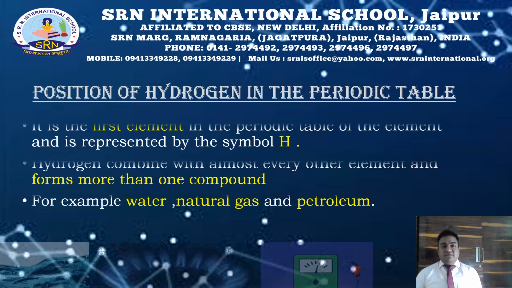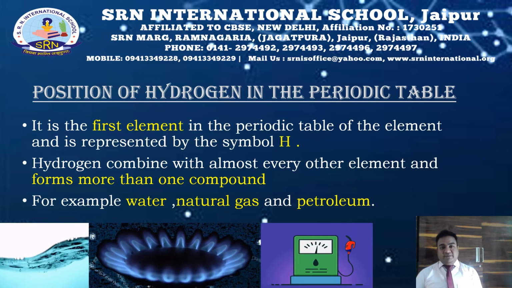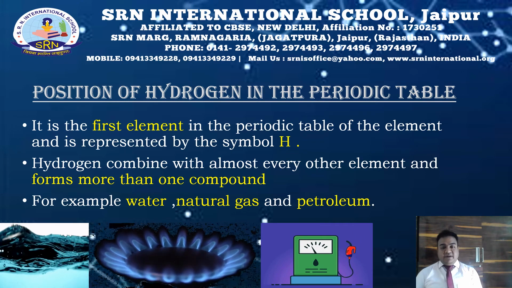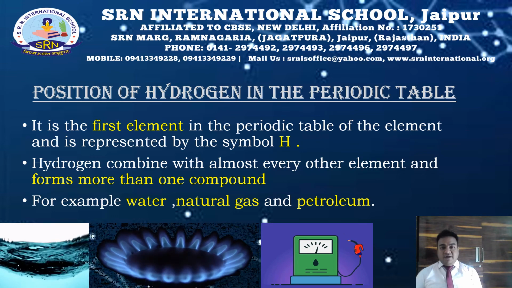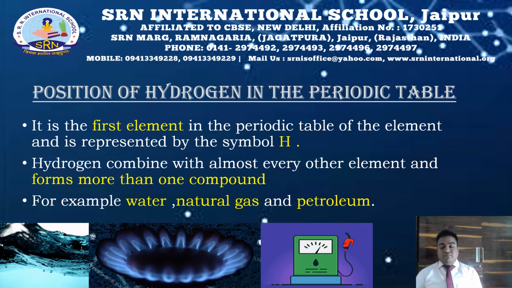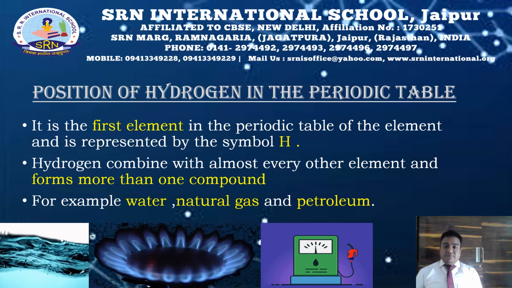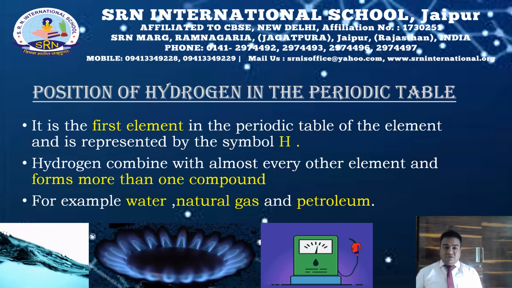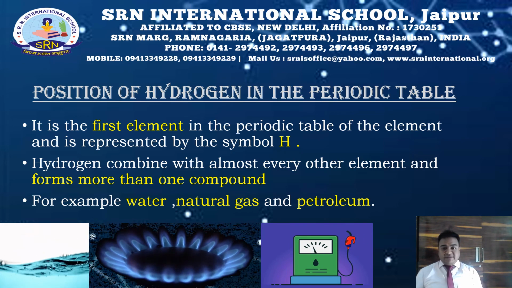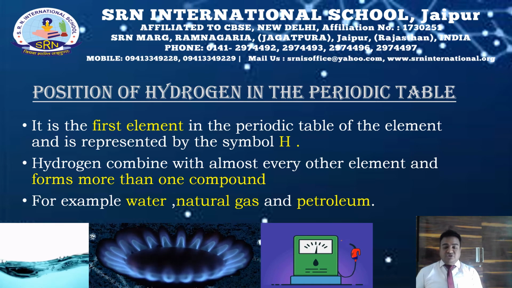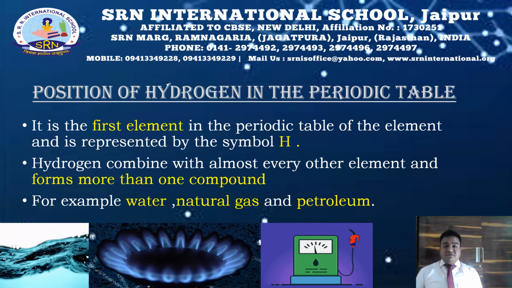So let us now see the position of hydrogen in the periodic table. The first element in the periodic table is hydrogen, represented by the symbol H. Hydrogen combines with almost every other element and forms more than one compound, for example water, natural gas, petroleum. It is an ingredient in all of these compounds. And yes, very soon we will be accepting hydrogen as a future fuel, because it has been checked by some organizations that hydrogen can be used as a future fuel if we just eliminate one of its drawbacks, and that is ignition temperature.